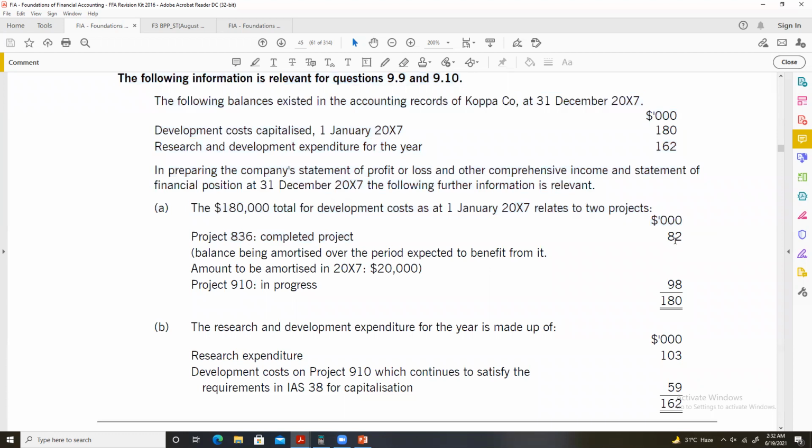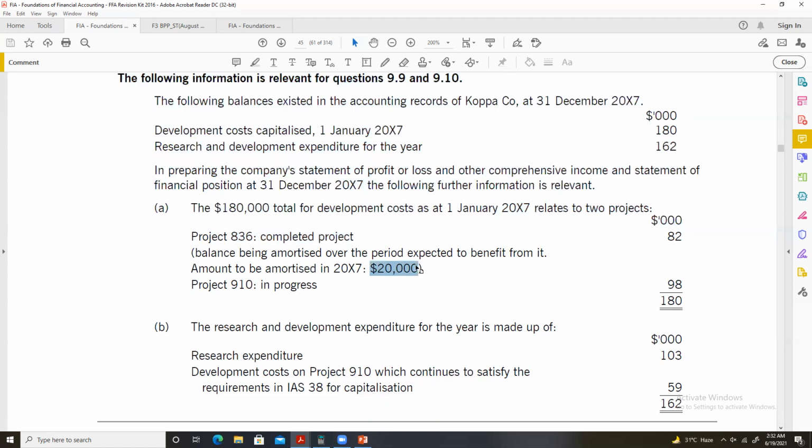$82,000 were for project 836, which was completed before 1st January 2007. This means that during this entire year to 31st December 2007, amortization should have been charged to project 836, as this project represents an intangible asset.